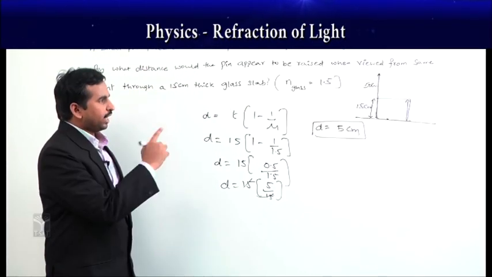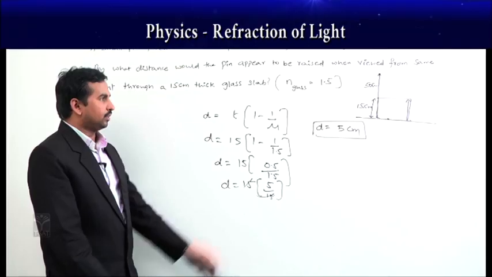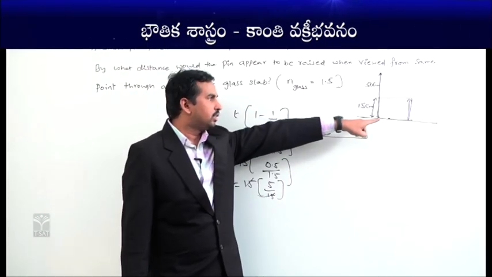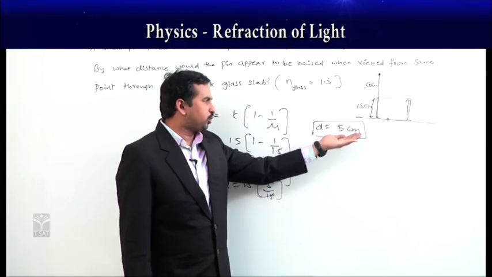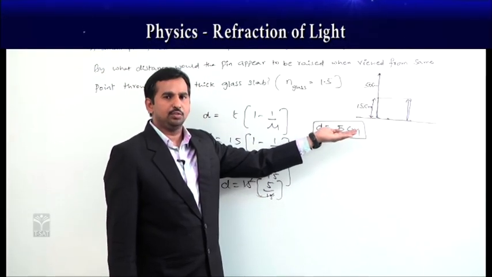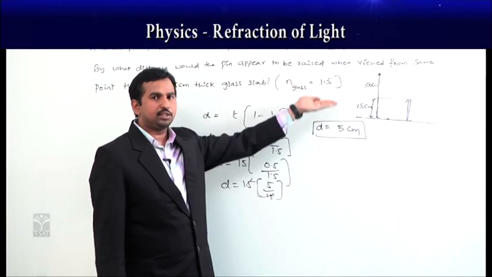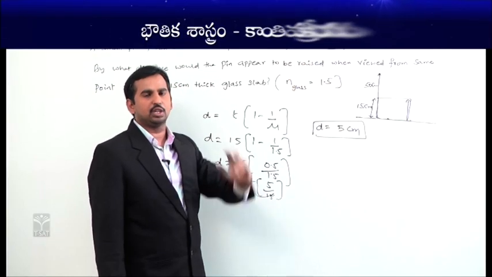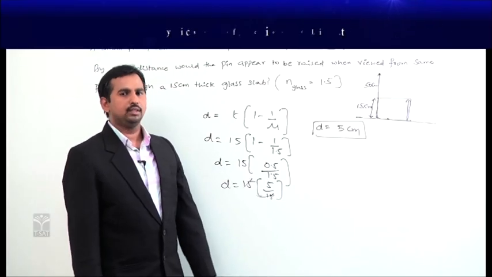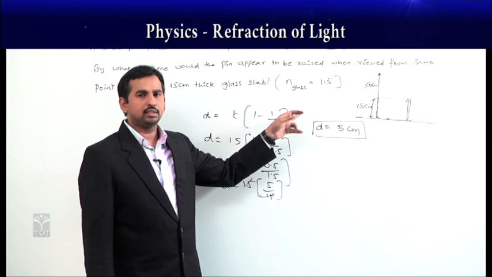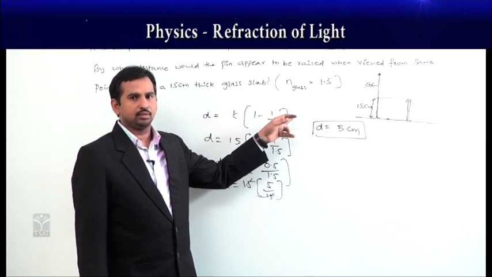So viewed without the glass, we can see the pin from 50 centimeters, but once the glass slab is placed, the pin appears to be raised by 5 centimeters, which means from the top point where we are seeing, the distance now becomes only 45 centimeters. This is the refraction effect. We call that the apparent depth effect.